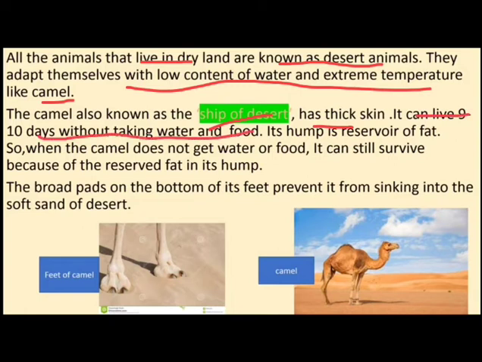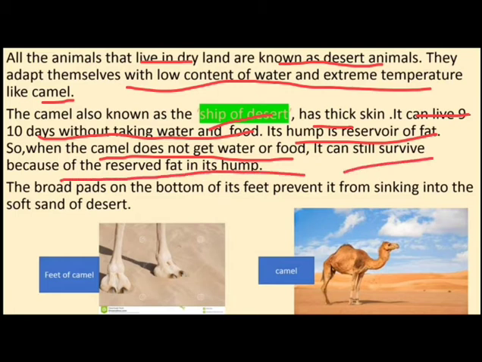This is because it has a hump which is a reservoir of fat. So when the camel does not get water or food, it can still survive because of the reserve fat in its hump. The camel always stores fat and water in its hump. That is why it can survive 9 to 10 days without water and food.